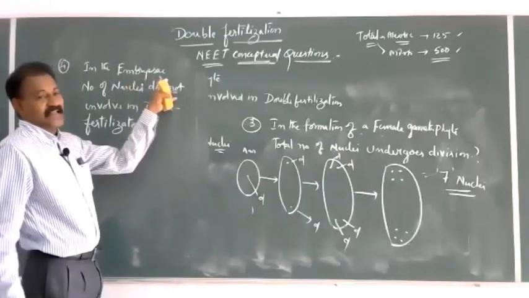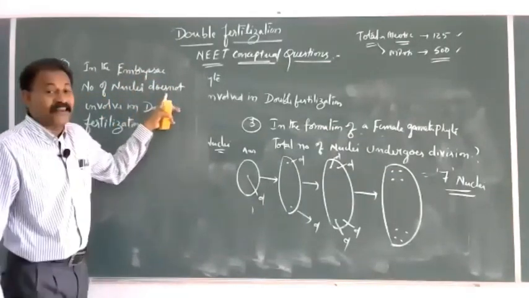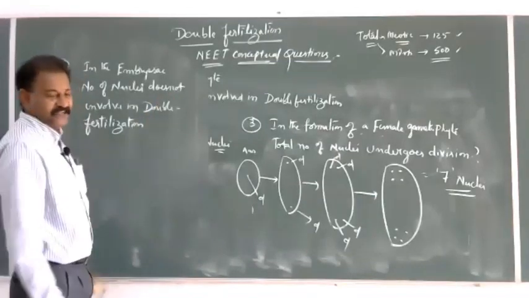In an embryo sac, number of nuclei which do not take part in double fertilization.